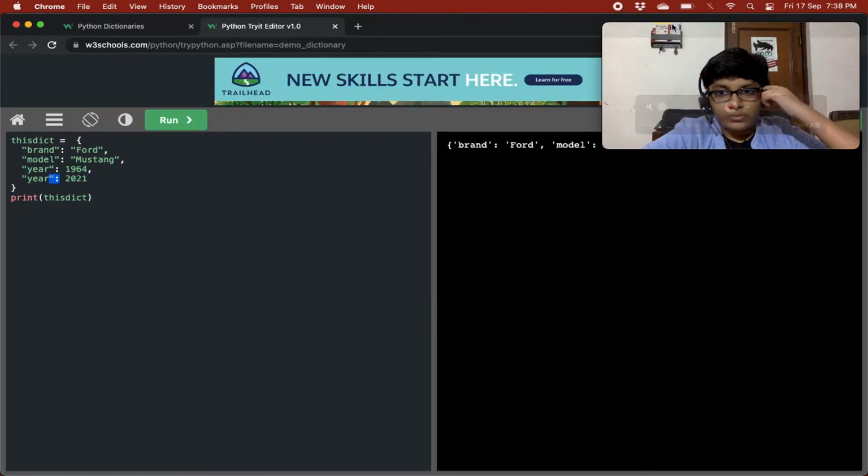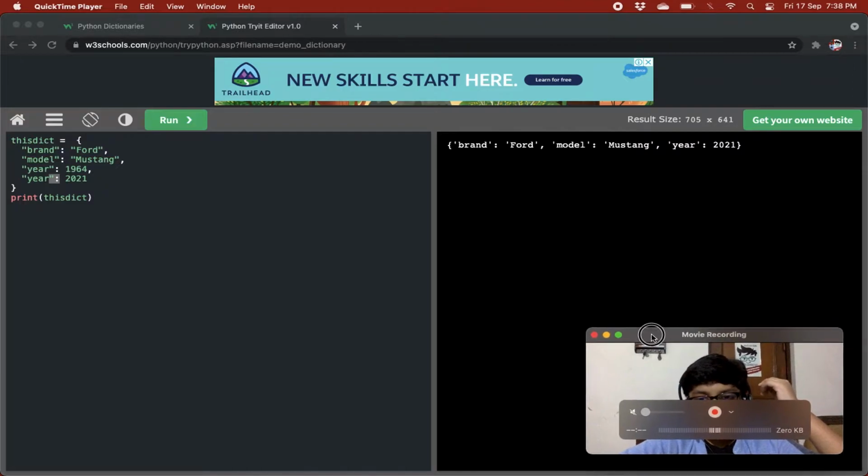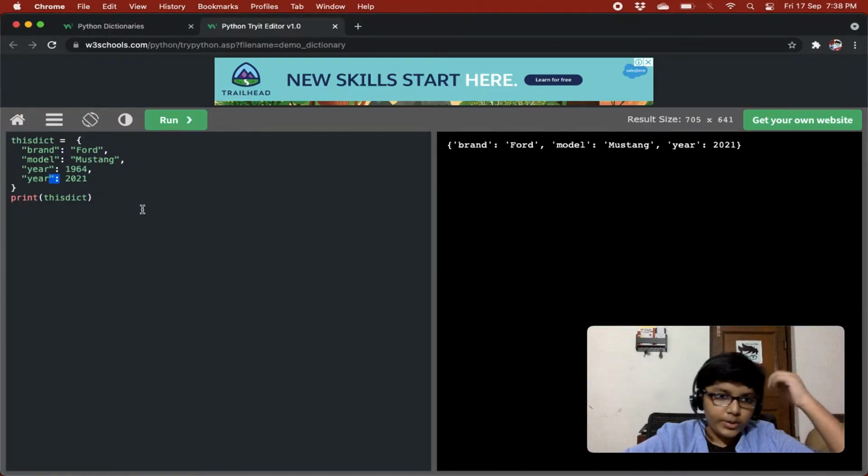So let me move this down. You can see year 2021 is coming over here because now it is accepting the new year, not the previous year. Basically there can't be duplicates of keys.